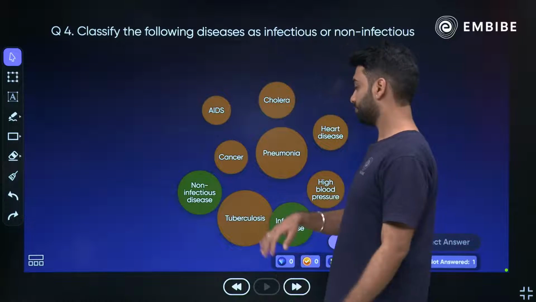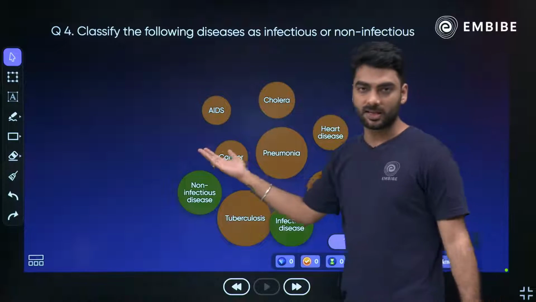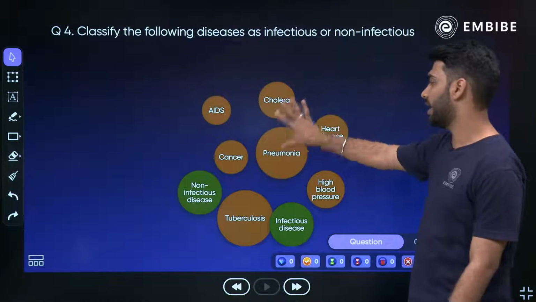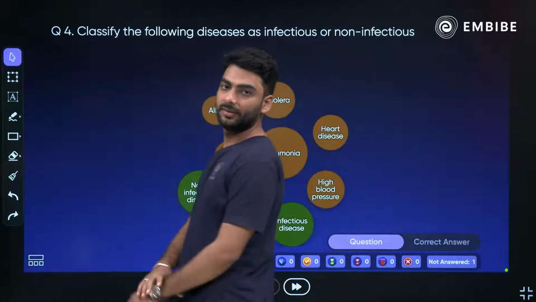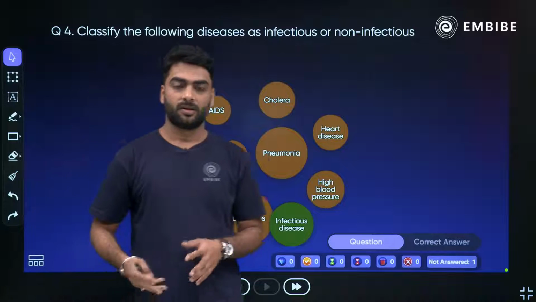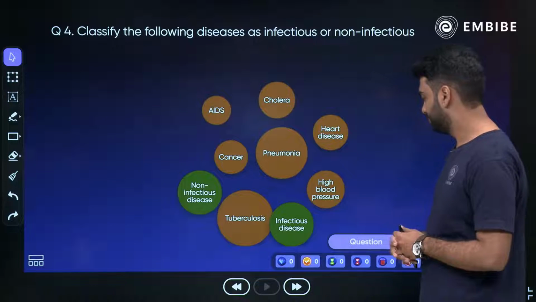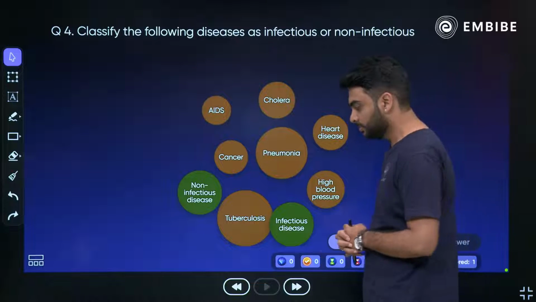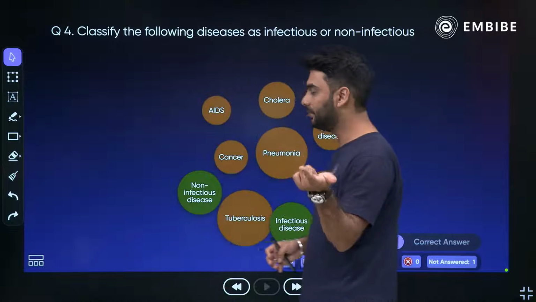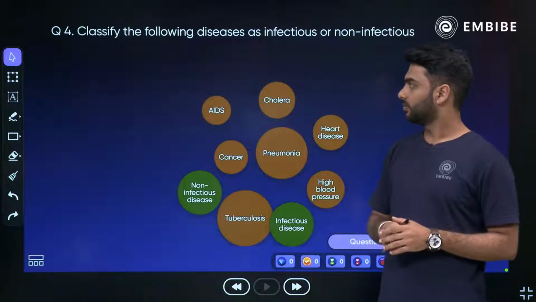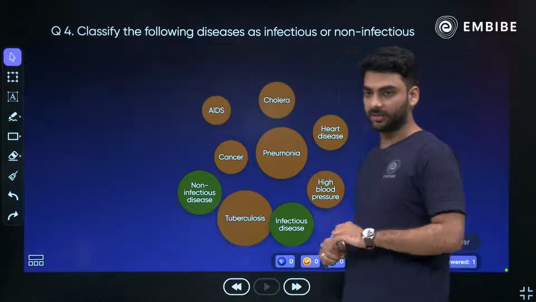Okay? Now, Neha, you just tell me which of these are infectious, which means the others are non-infectious. So we have got AIDS, cholera, cancer, pneumonia, heart disease, high BP and tuberculosis. Okay? So tell me, very quick. You can even write in short, like for tuberculosis, you can write TB if you want. Okay, I'm waiting, I'll give you 1 minute.